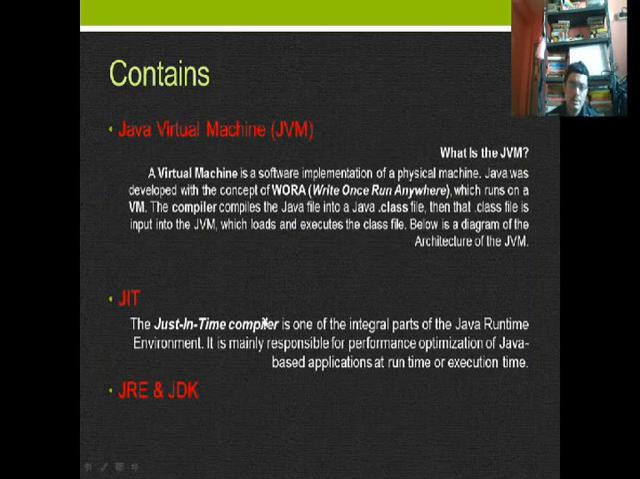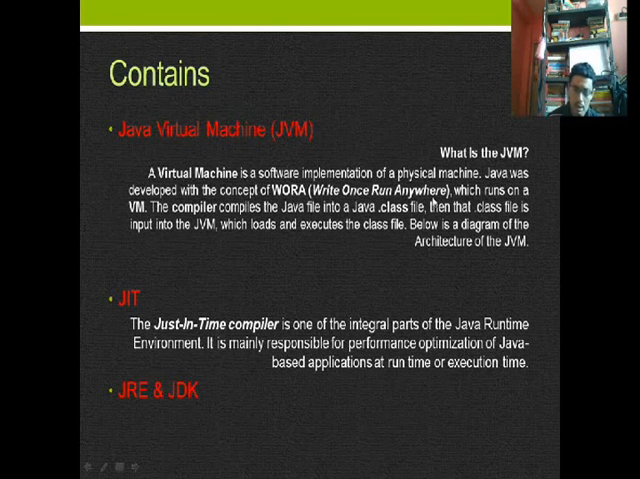This video contains the concept of Java virtual machine and its functionalities, the work structure of Java virtual machine, and then JIT, JRE and JDK. Now let us introduce Java virtual machine. Java virtual machine is a software implementation of a physical machine. That is, it carries all functionalities of a virtual machine, and Java was developed with the concept of WORA, write once, run anywhere. This is the main feature of Java, that is portability.